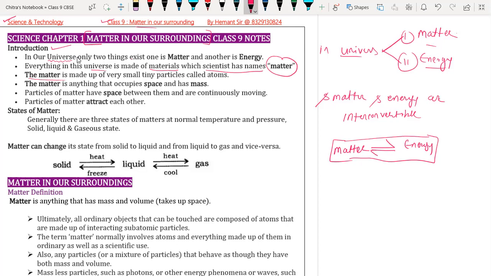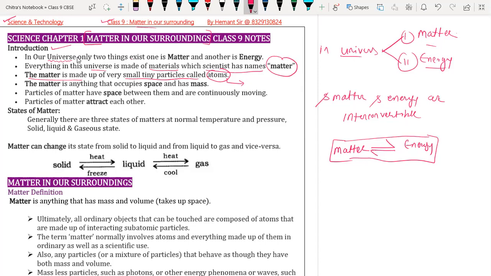The matter is made up of very small and tiny particles, and we call them atoms. We have already understood what an atom is in our basic part. An atom is the smallest particle of the universe which cannot be divided further. Is it or not? Am I audible, beta? Yes, sir. Okay, so when I am asking a question, you have to reply.